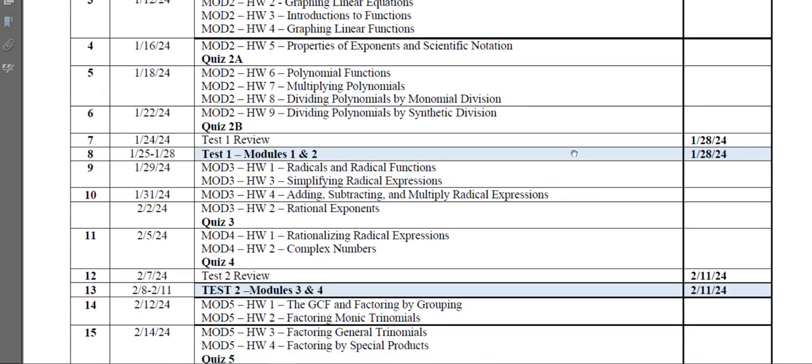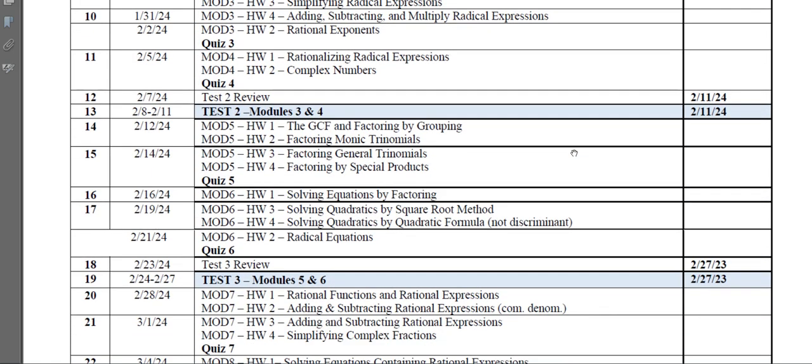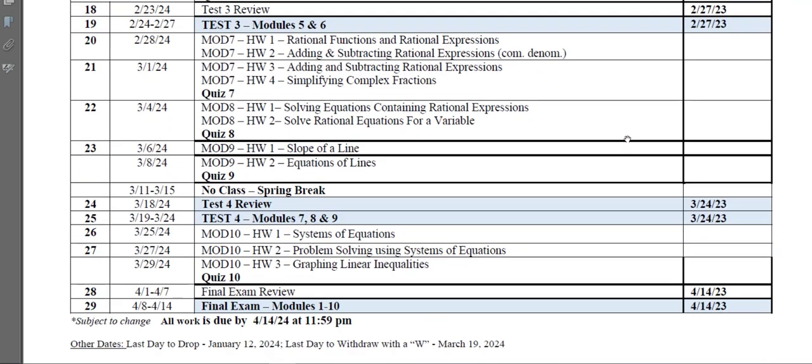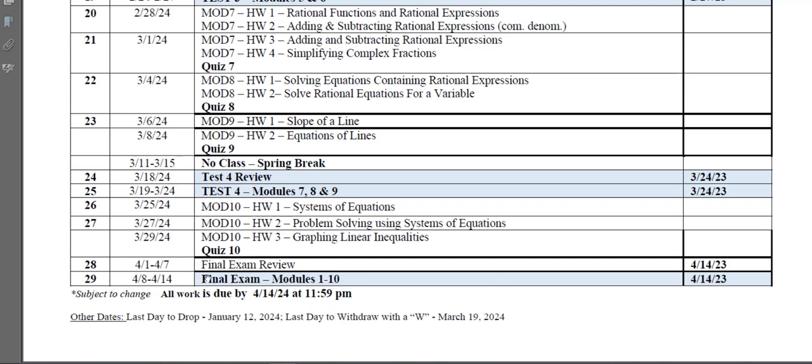All right, so that's your schedule and how it works. And that's why I don't have specific due dates for your homework. Okay, and everything has to be done by 4/14. That is our game plan.